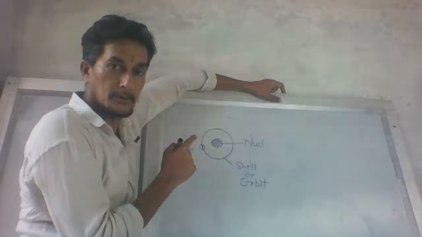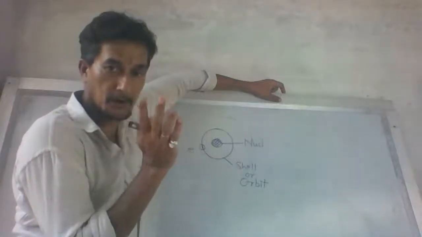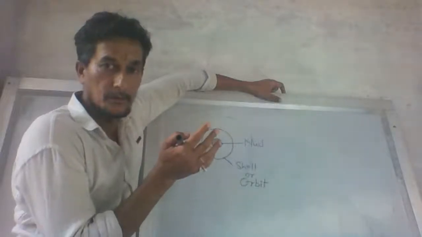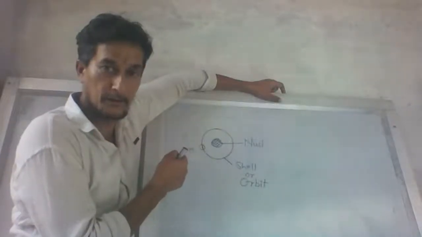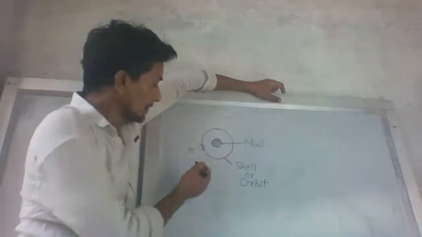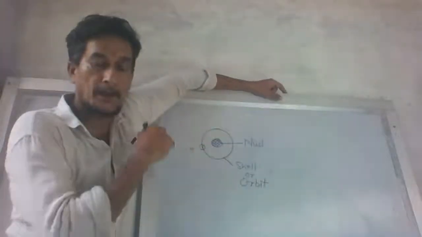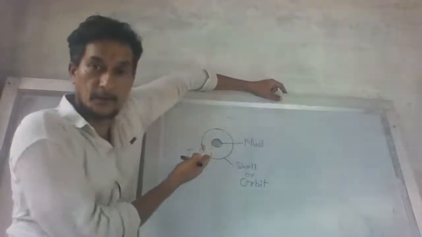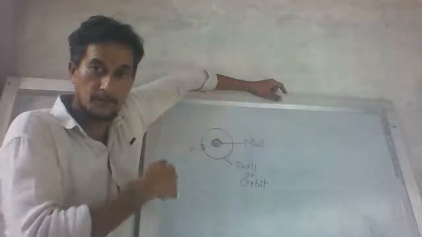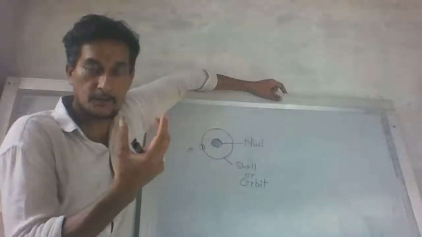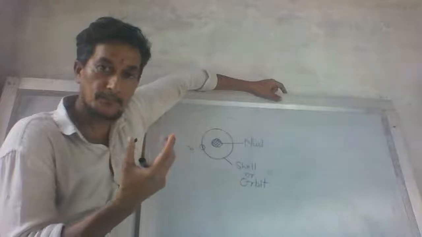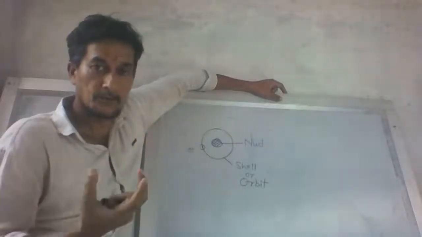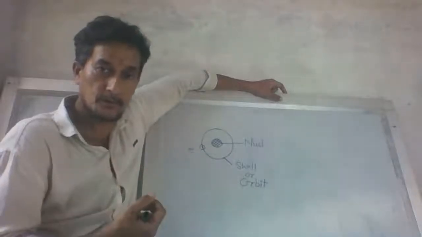Now, I told you in the very beginning that this chapter is in physics also. Here, physics is also being applied. How is it being applied? See, if any particle is moving around a circular path and something is in its center, like Earth is moving around an orbit and the Sun is in its center, at that time it feels a force of attraction towards the Sun.